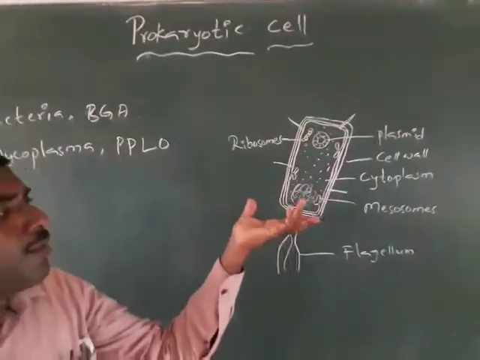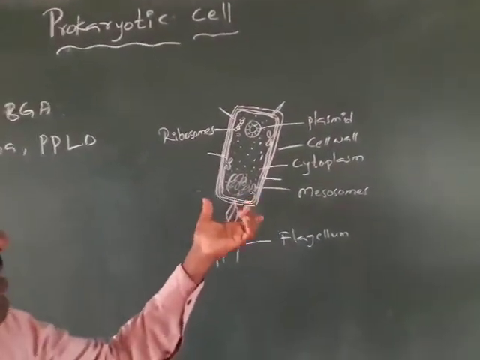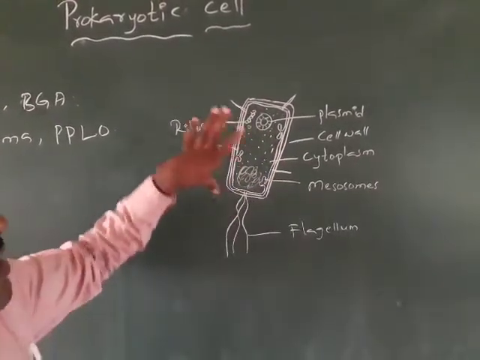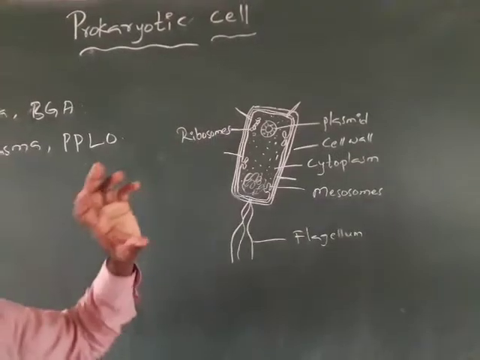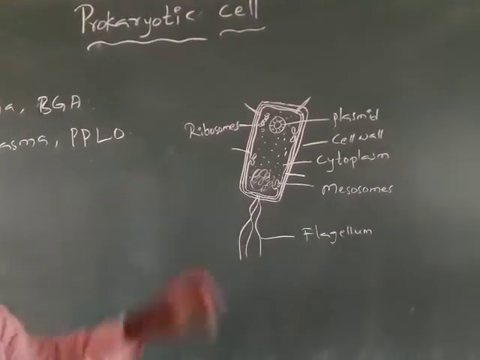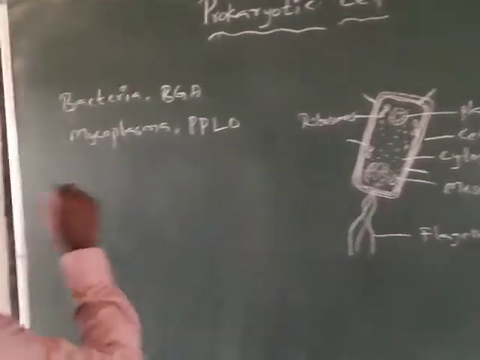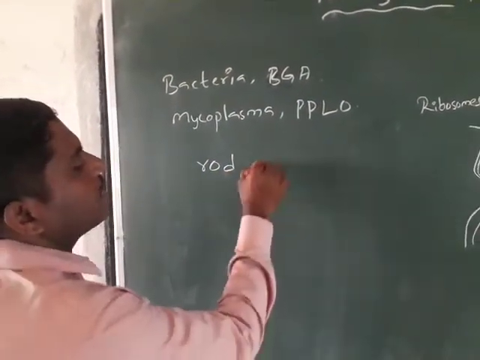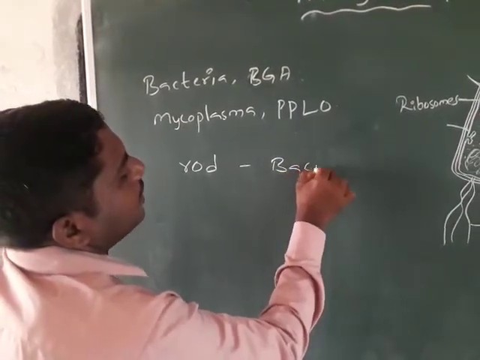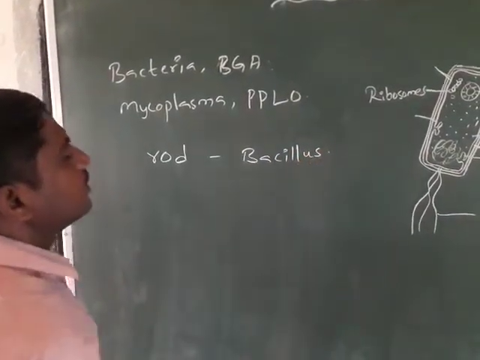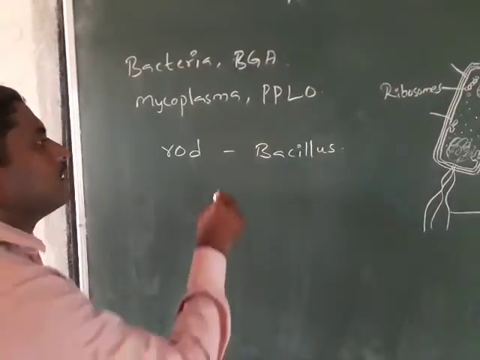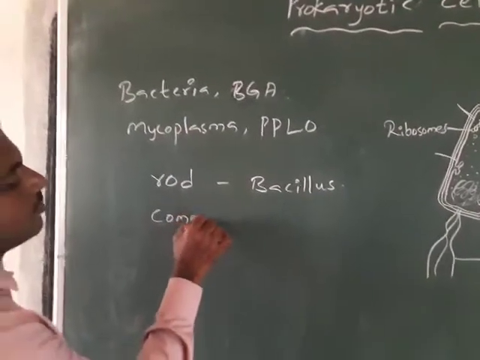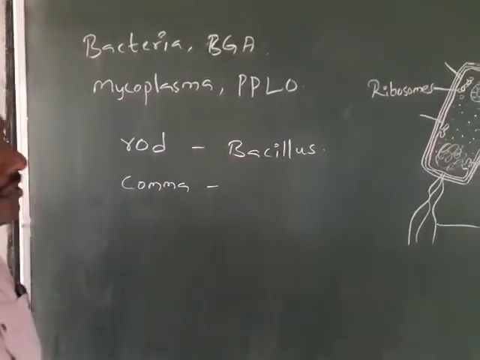See here the cell. Here it is a bacterial cell which is enveloped by the cell wall. These are having different kinds of structures. See here the example: the rod shaped bacteria is called bacillus. Some are rod shaped bacteria, example bacillus. Some are comma shaped bacteria also.